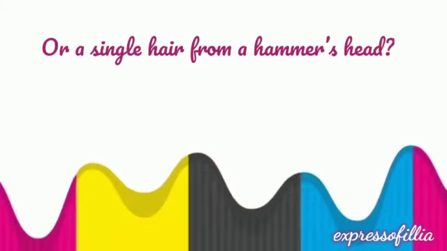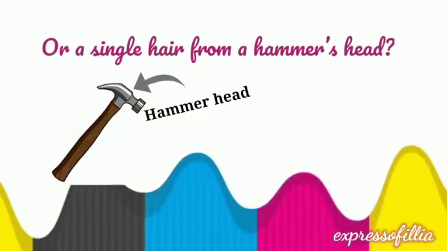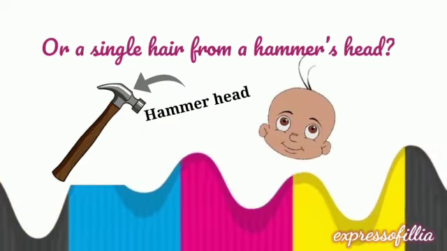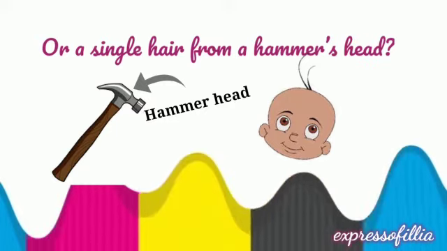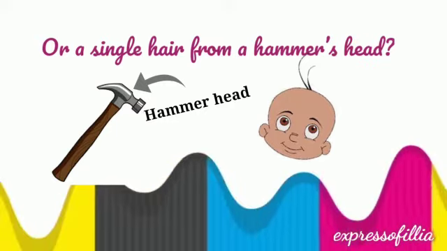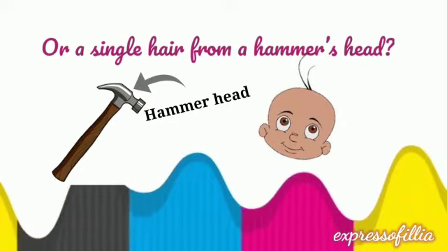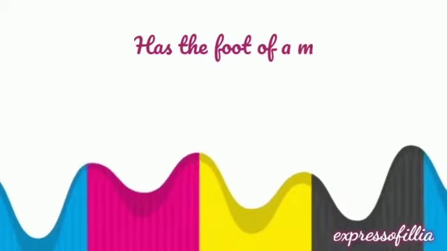Let's look into the other one. Or a single hair from a hammer's head. This is a question that the poet is asking. Does a hammerhead have any hair on it? Because in comparison to a hammerhead, a human head has hair on it. So the poet is questioning, does the hammer have any single hair on its head? So this is the beautiful question that the poet asks us.